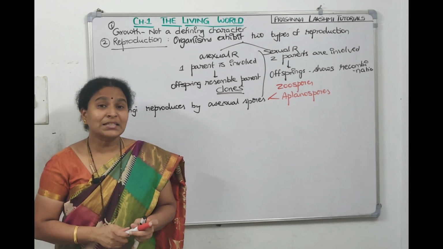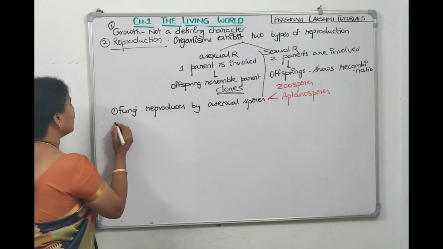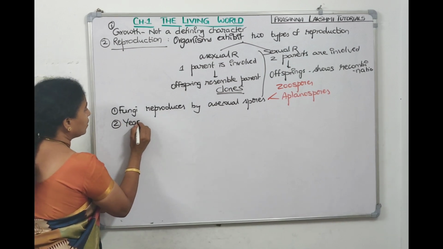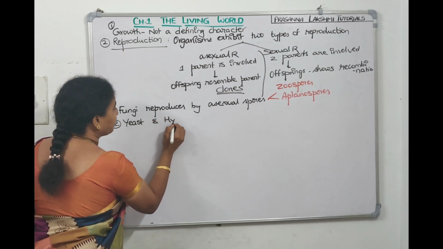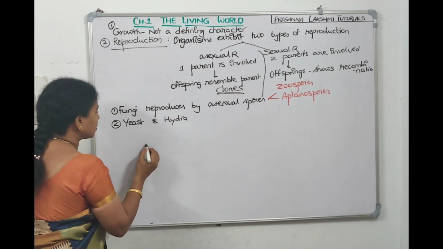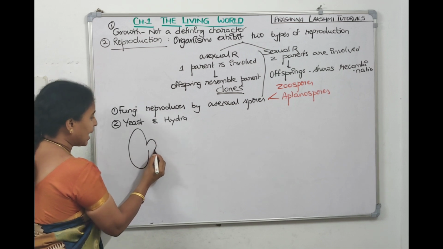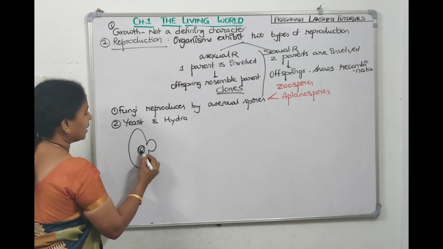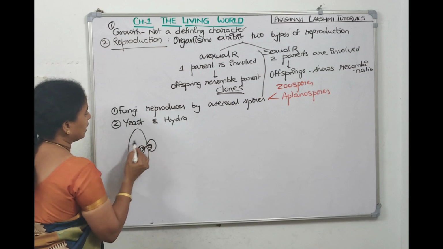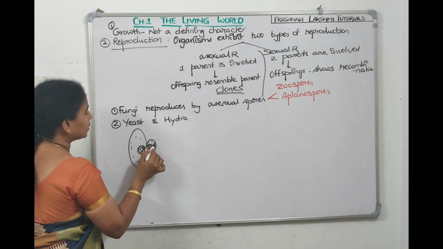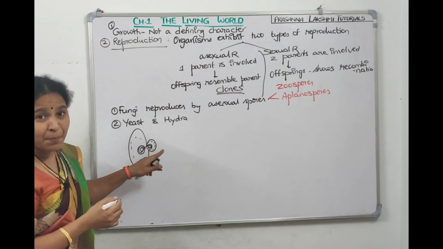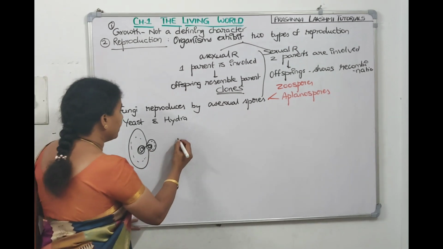Now if we talk about yeast and hydra, how do they reproduce? If you see yeast, this is yeast. Now this parent will make a bud. This is the parent DNA and this is the daughter DNA. This is the content of the parent, this is the content of the daughter. So it is developing a bud. Hydra also does it in a similar way.